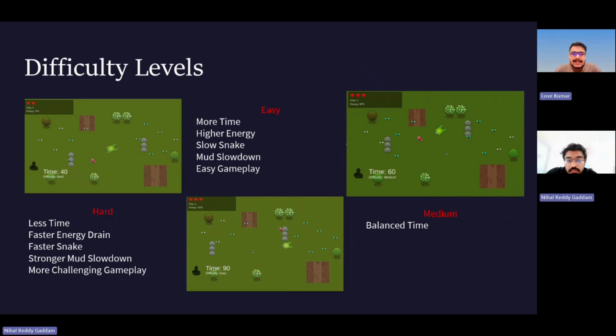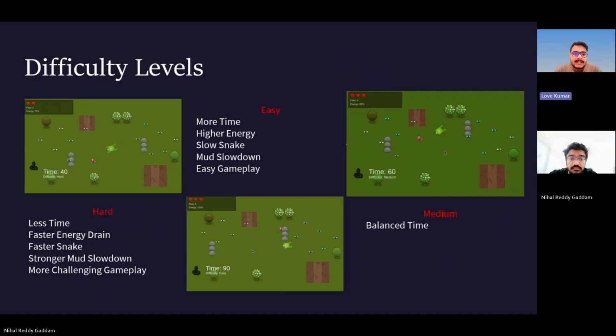Difficulty levels. We also added 3 difficulty levels: easy, medium, and hard. This was added to make the game more complete and replayable instead of having only one fixed setup. The difficulty levels change the challenge of the same final scene. Easy gives the player more time and a more forgiving setup. Medium is balanced default difficulty. Hard increases the pressure by reducing time, increasing energy drain, making the snake faster, and making mud more punishing.